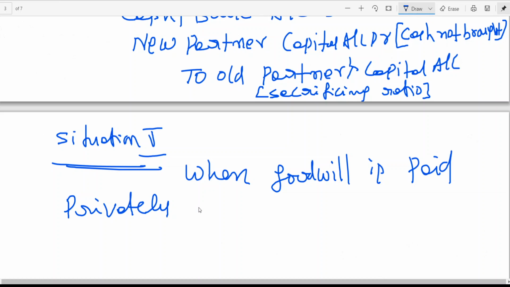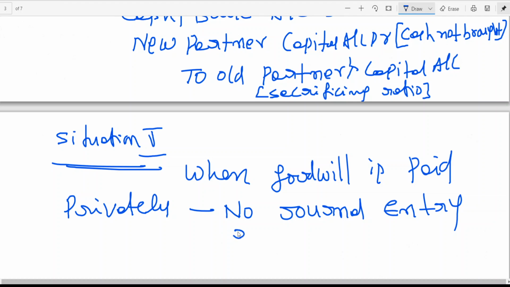Goodwill paid privately means unaccounted money, so no journal entry is required. That means they don't want to show the amount that is being paid to the partners in the accounting records. When you can't show it in the accounting records, how can you write an entry? That is the logic. When goodwill is paid privately, no journal entry is required.